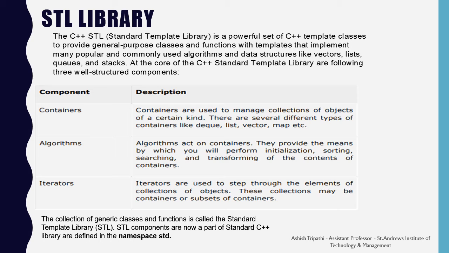Iterators are used to step through the elements of the collection of objects. These collections may be containers or a subset of containers. The collection of generic classes and functions is called the Standard Template Library. STL components are now a part of the Standard C++ Library and are defined in the namespace std.